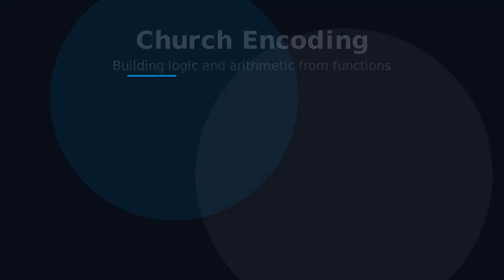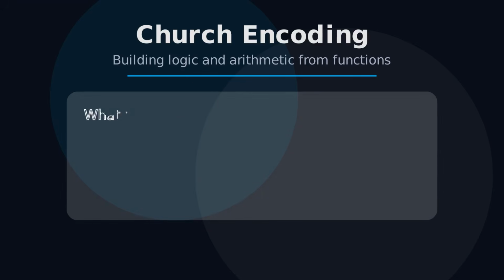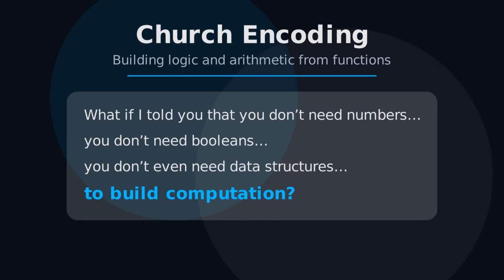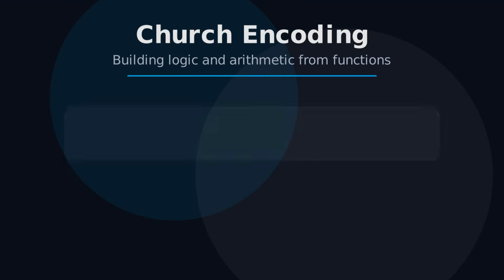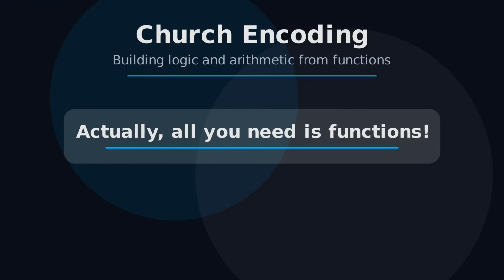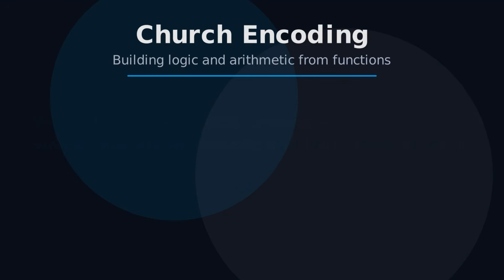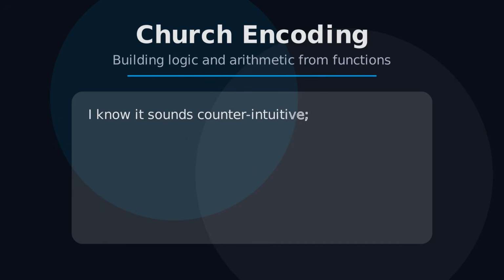What if I told you that you don't need numbers, you don't need booleans, and you don't even need data structures to build computation? Actually, all you need is functions. With nothing but anonymous functions, we can encode arithmetic and logic from scratch. I know this sounds counterintuitive. What are functions acting on then?